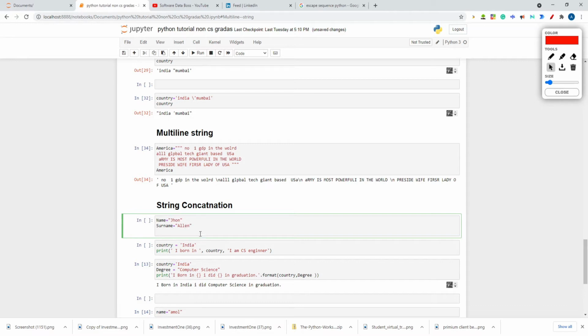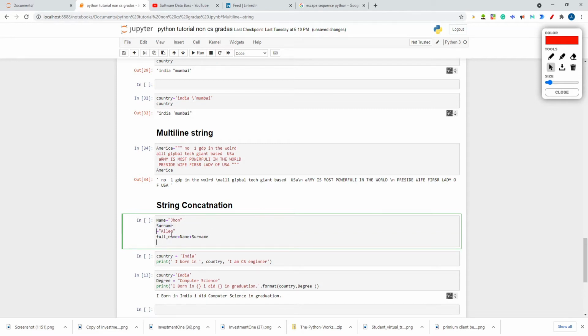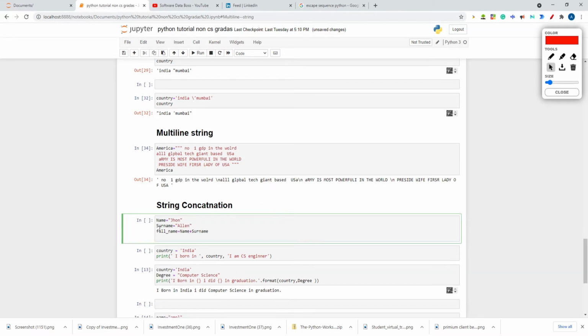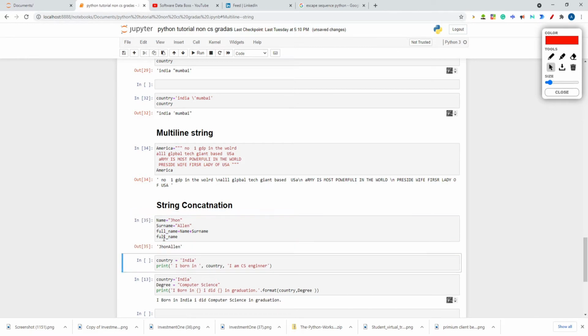We can add these. So I can create a third variable called full_name. full_name is equal to, I can add these two strings. That's called string concatenation. So name plus surname, and I will print this full_name at the end. Okay, oh, this will throw an error. Okay, yeah. So now I'll print this full_name, then it should return me John Allen.